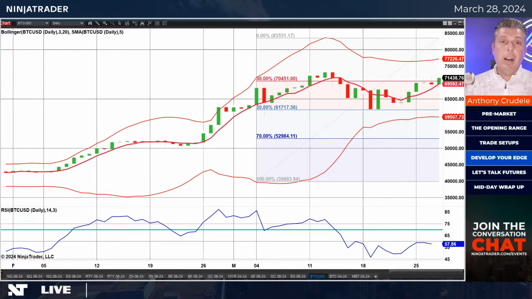We always talk about environments here. And for Bitcoin, this has not changed my thinking at all. Expansion, is it expanding ranges? Is it contraction? Is it mean reversion? Is it consolidation? That's all we're going to look for, right? Because Bitcoin is one of these markets that will go way further than you think, and it will retrace way further than you think. And so you need some guidelines on a daily chart to understand what environment you're in.